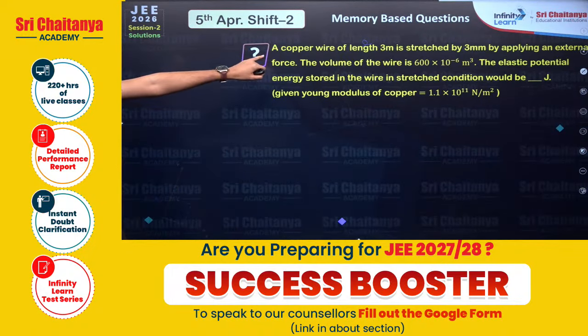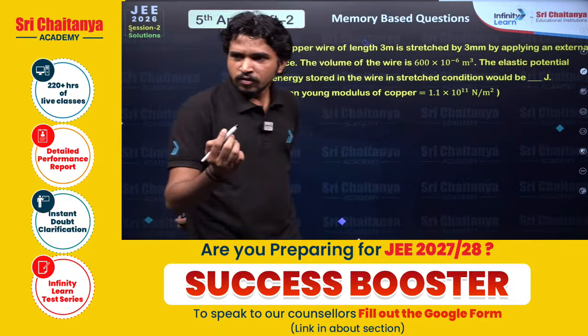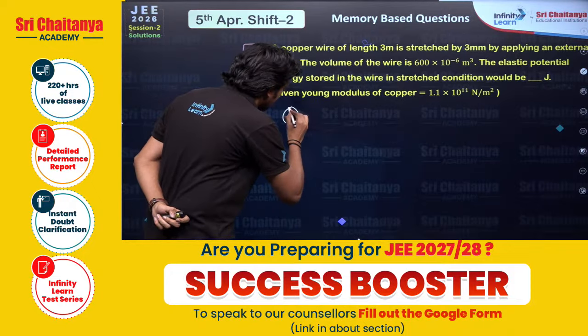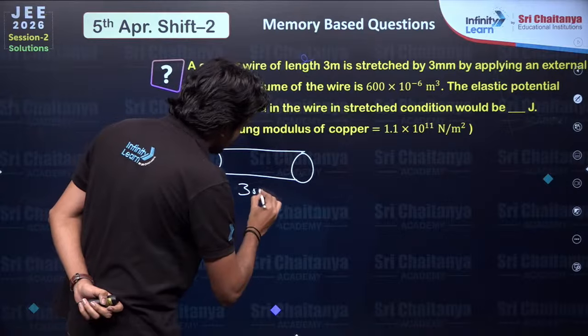In this problem we have a copper wire of length 3 meter. This is a copper wire and the length is given as 3 meter.